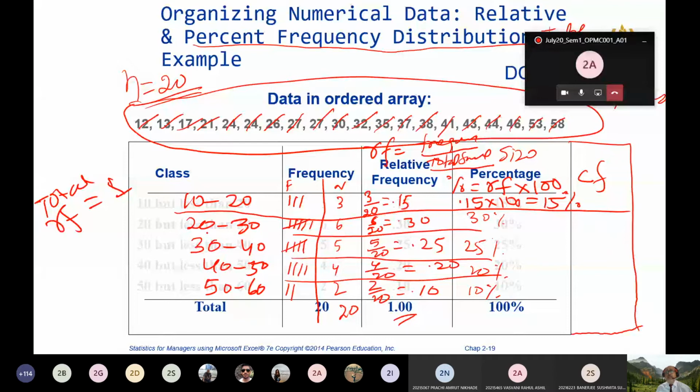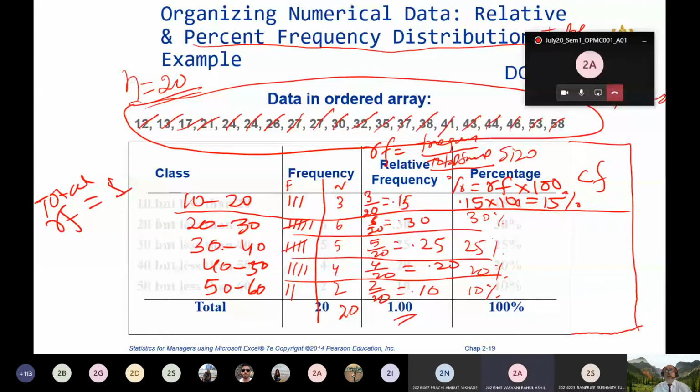It is a standard practice in statistics that if your class is 20 to 30, you have to carry the numbers, you have to take the count up to 29. No, you don't take the 30. 30 will go into the next class. This is a standard practice of statistics. Any doubt? Am I with you?